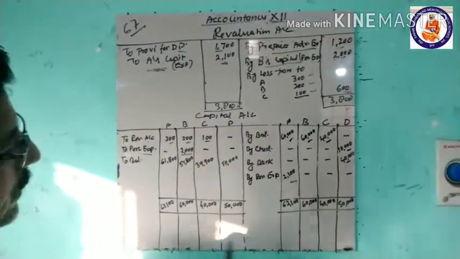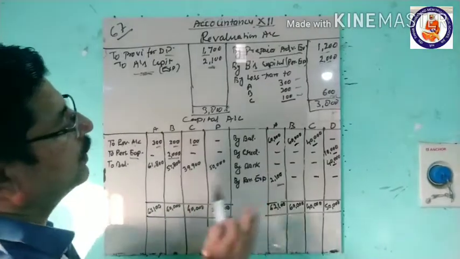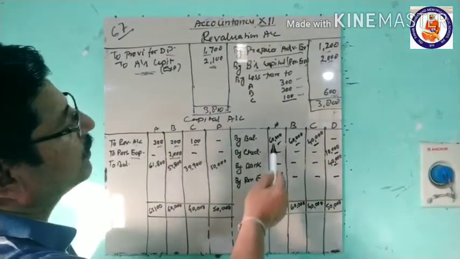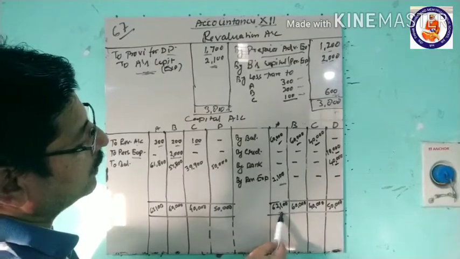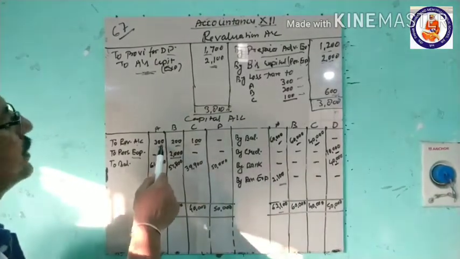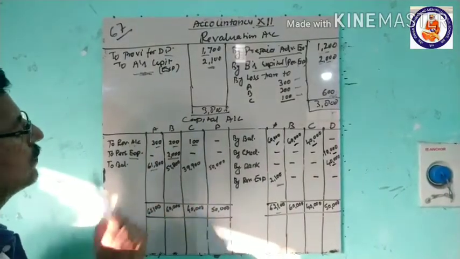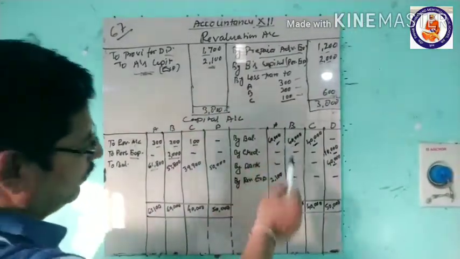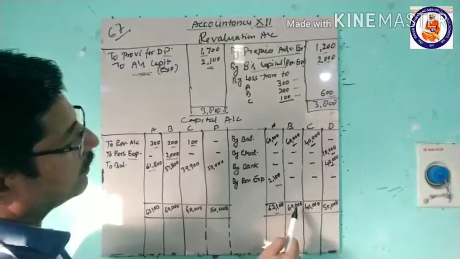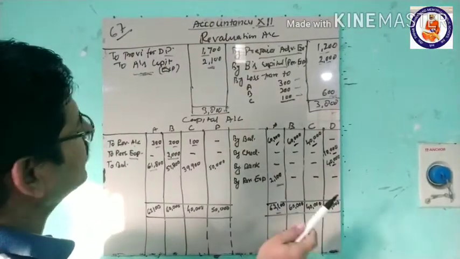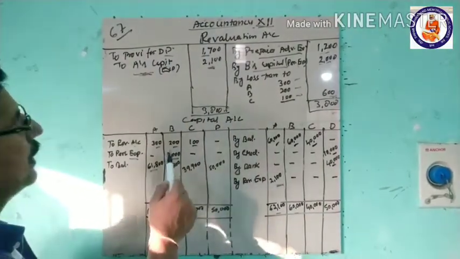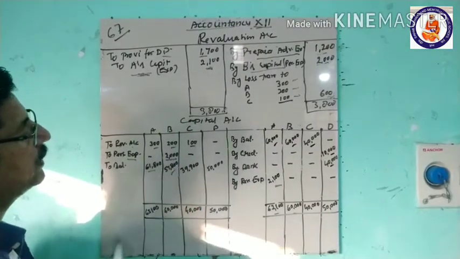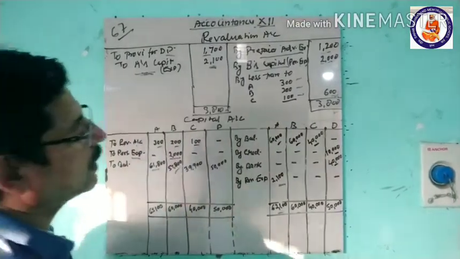Now, with all the transactions, we will take the balance of the capital accounts also. For A's capital, we will add up this 62,100, and when we deduct this 300 it comes to 61,800, the balance of A's capital account. Then come to B: the total of B's side is 60,000. When we deduct 2,200, it comes to 57,800, the balance of B's capital account.